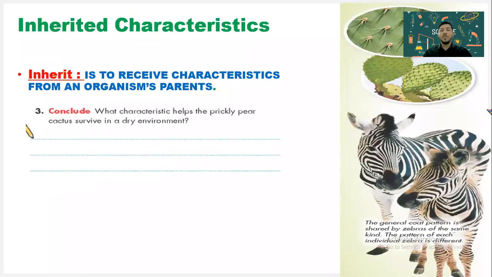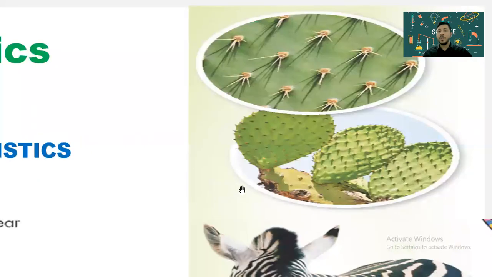Plants, animals, humans, they all inherit characteristics from their parents. For example, the prickly pear cactus in the picture in front of you inherits the flat stem, the waxy coating that protects it from drying out, and the short and long spines that cover its body.